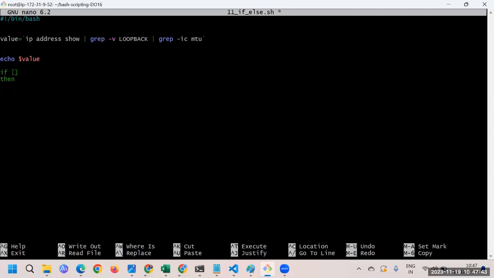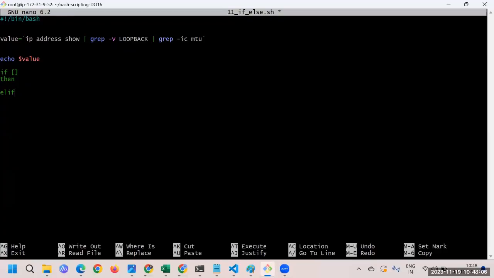Okay, if this condition is true, then do whatever you have to do. So you'll keep one space, and just press enter one more time, and then here you are saying what else. If. Then else if, you have to do it this way, elif you can also say. Else if, and else if.